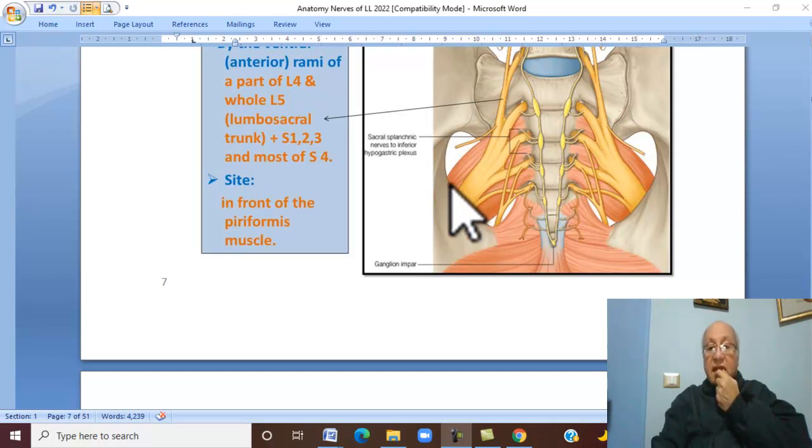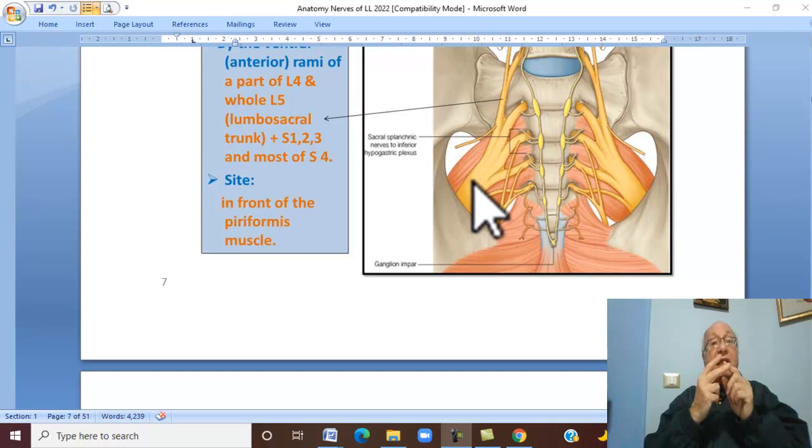The sciatic nerve is the largest nerve in the body. And the nerve root is important in the sciatic nerve. Other nerve roots in other nerves are not so important, but the most important are the nerve roots of the sciatic nerve, which arise from the lumbosacral trunk, L4 and L5.